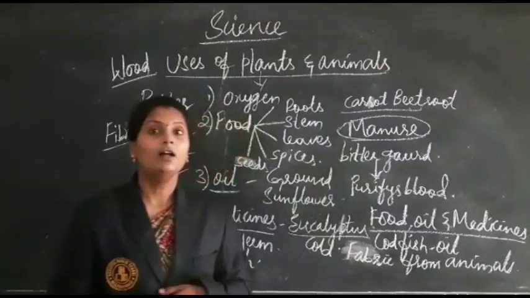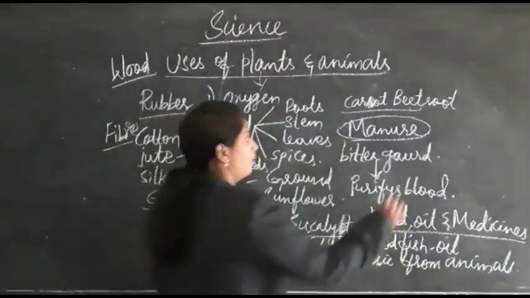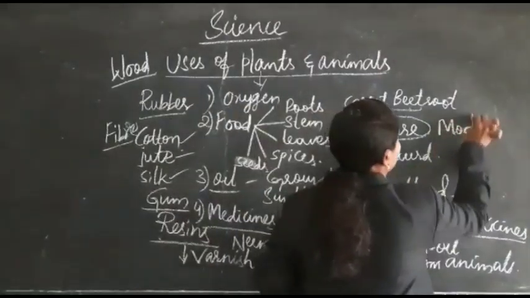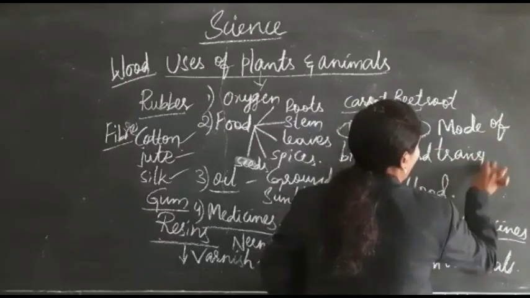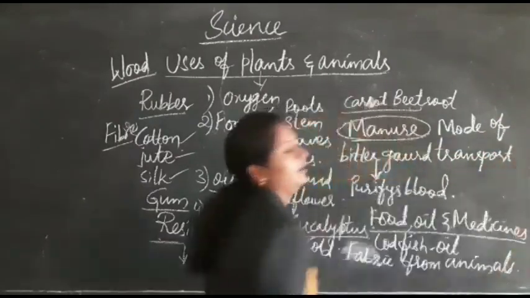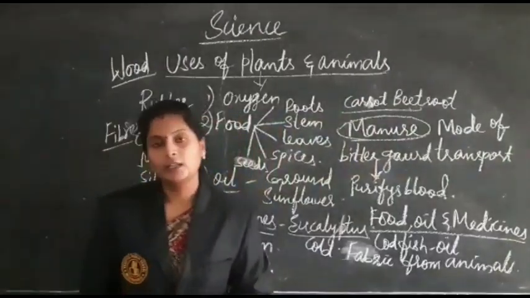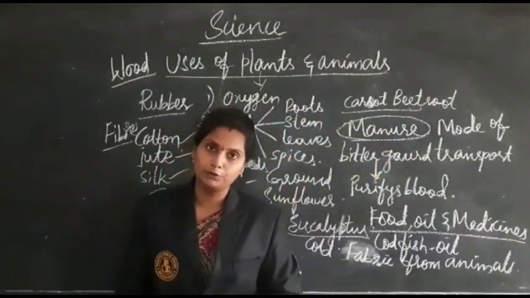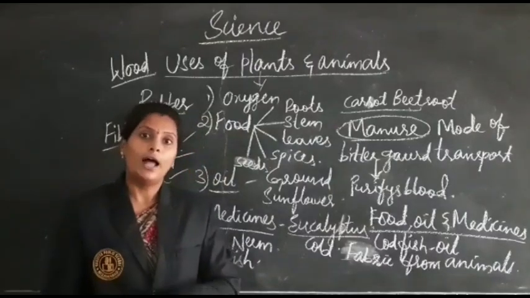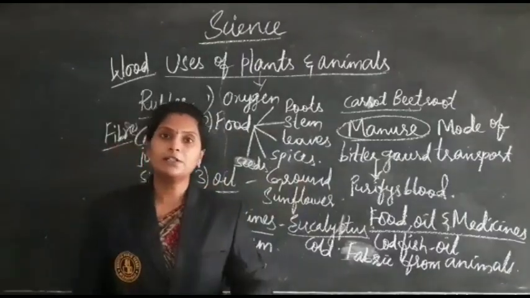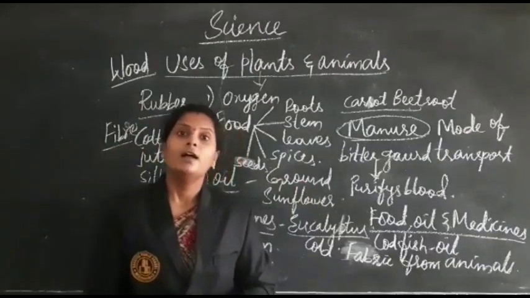And next one is the mode of transport. In olden days there were no vehicles. At that time, to go from one place to another, they used animals as a mode of transport, especially oxen like bullock carts.